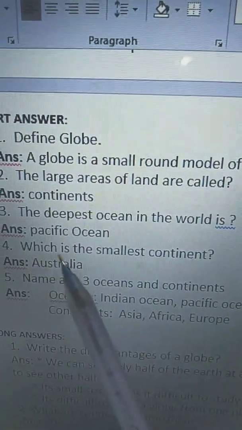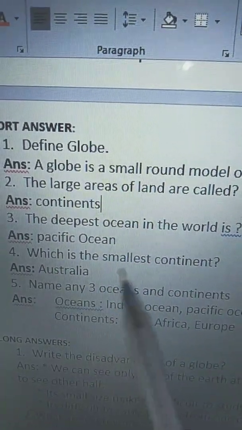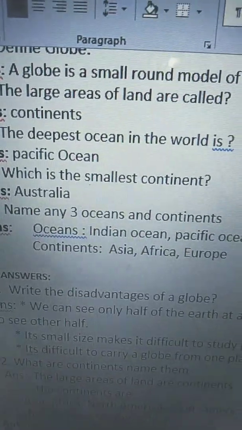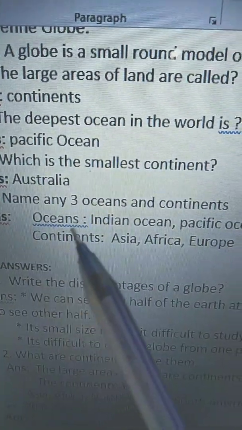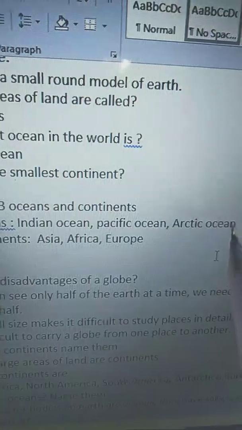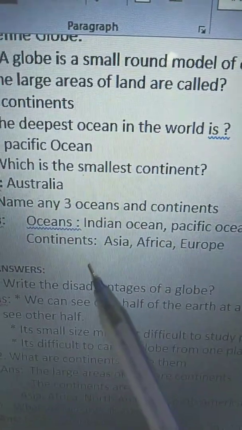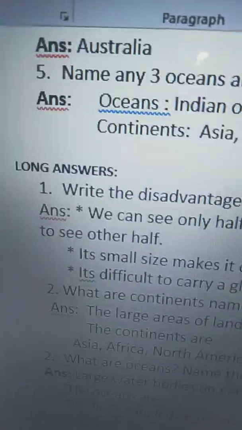Fourth one, which is the smallest continent? Australia is the smallest continent. Fifth question, name any three oceans and continents. The three oceans are Indian Ocean, Pacific Ocean and Arctic Ocean, and the three continents are Asia, Africa and Europe.